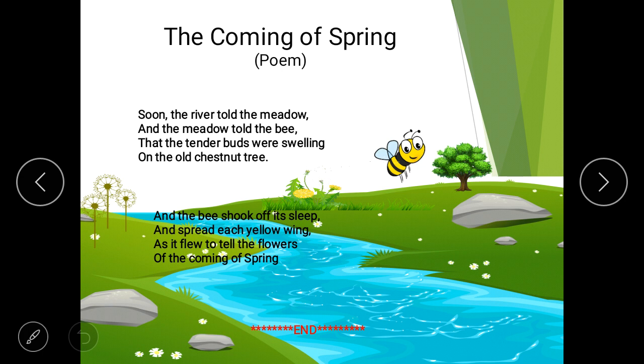The bee broke its sleep and started flying to tell the yellow flowers that spring has arrived. When May arrived, then spring also arrived.